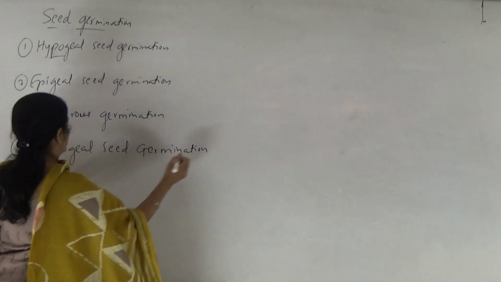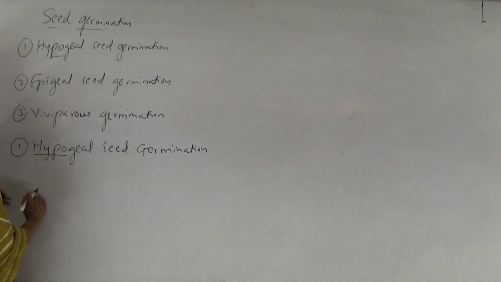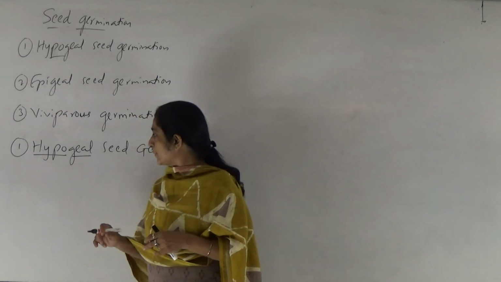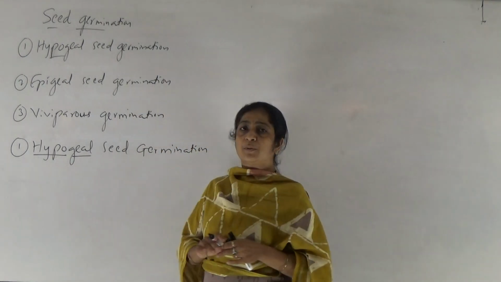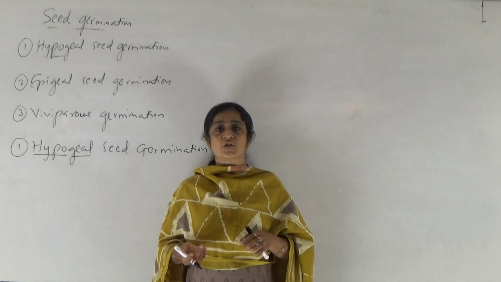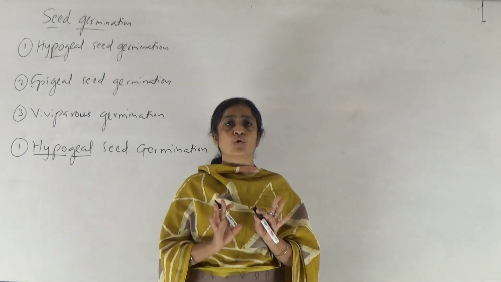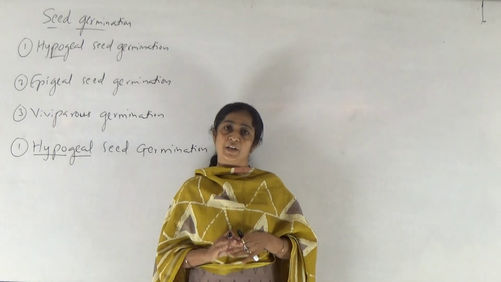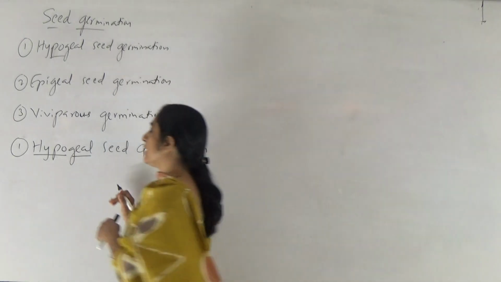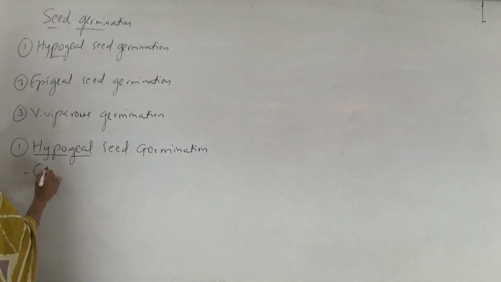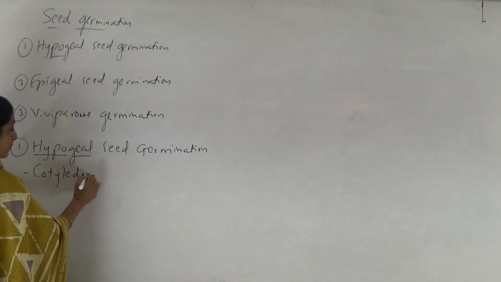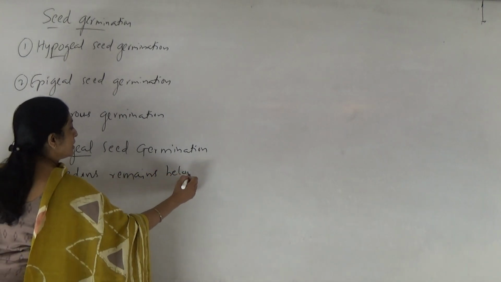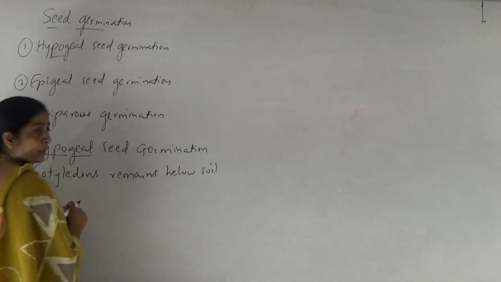Hypogeal seed germination. Hypo means below, geo means soil, right? Hypogeal seed germination means when during seed germination, if the cotyledons remain below the soil, then the process is known as hypogeal seed germination. Okay, so here in this seed germination, cotyledons remain below the soil during the process.